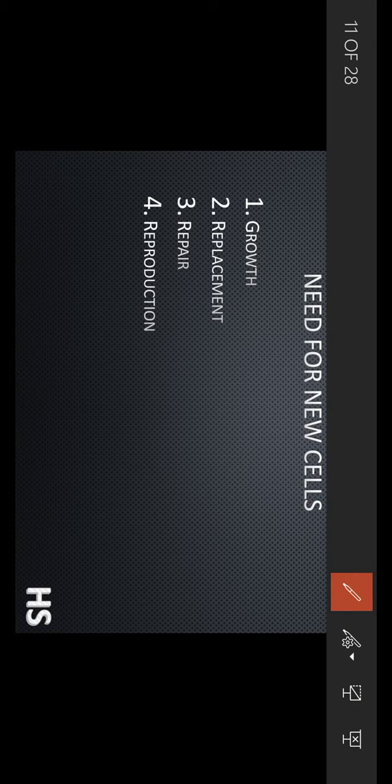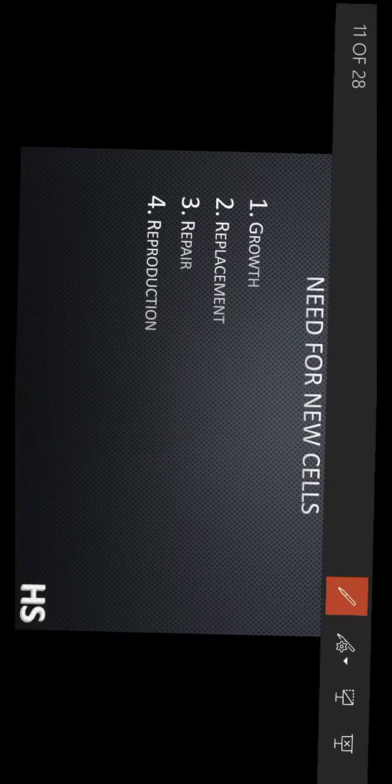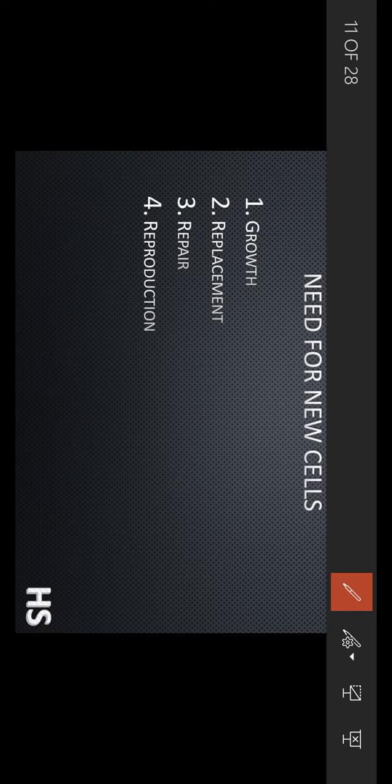Need for new cells. Why is there a need for new cells? See, understand this, because it helps in growth, replacement, repair and reproduction. So first we are going to discuss the growth part. We know that part very well: every human being starts life as a single cell. Then when the cell starts to divide, it develops into a human being.